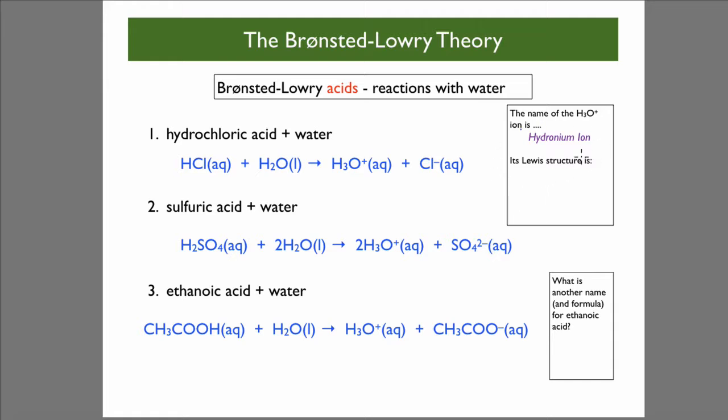Press pause and see if you can work out the Lewis structure of the hydronium ion, and then you should also, if you can, try and recall an alternative name for ethanoic acid, and you can scribble down another formula should you choose. Did you get this? We can call ethanoic acid acetic acid. Some people may think you can call it vinegar, but vinegar is very diluted. I think it's got like 4% ethanoic acid in. So acetic acid is the alternative name for ethanoic acid. Vinegar is just a very dilute form of it.